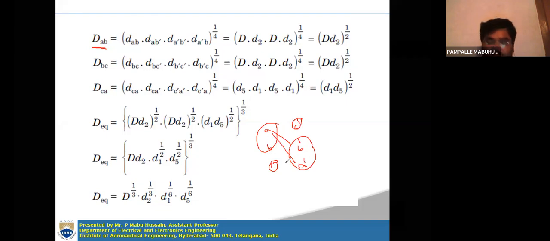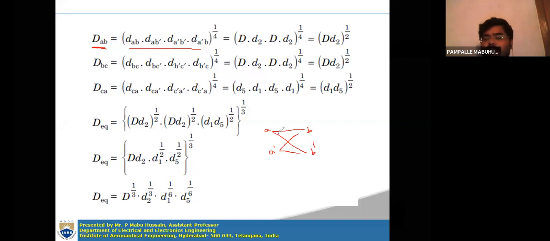Conductor A dash will be taken at one side, and conductor B dash should be taken on the other side. From A to B, what is the distance? From A to B dash, what is the distance? Then A dash to B, what is the distance? A dash to B dash, what is the distance? These are the mutual distances, and the product of those you have to consider: DAB, DAB dash, DA dash B dash, DA dash B. As there are a total of 4 products, whole to the power of 1 by 4.